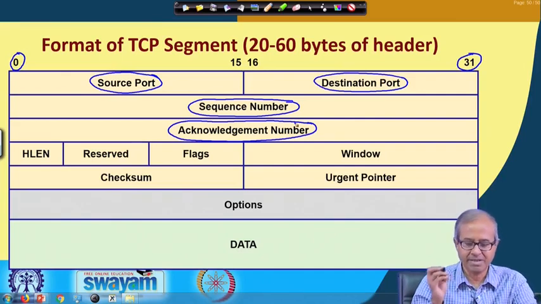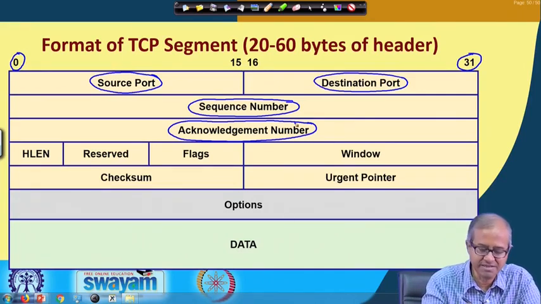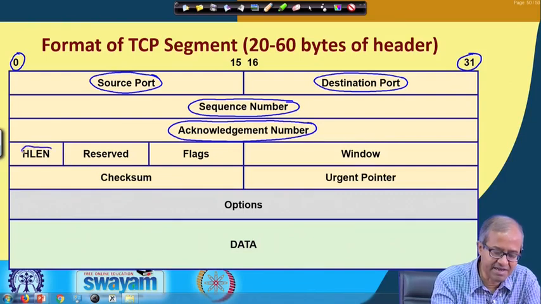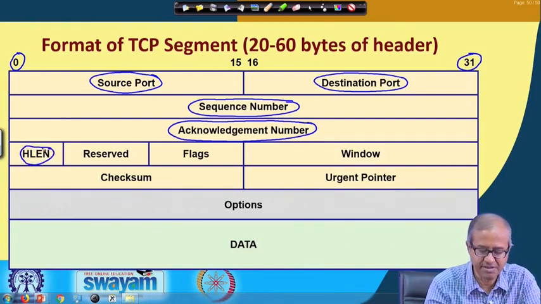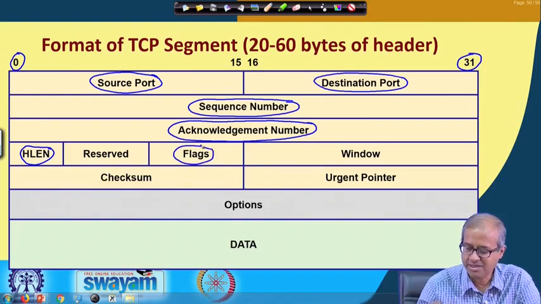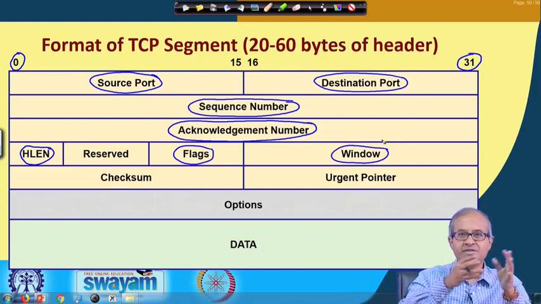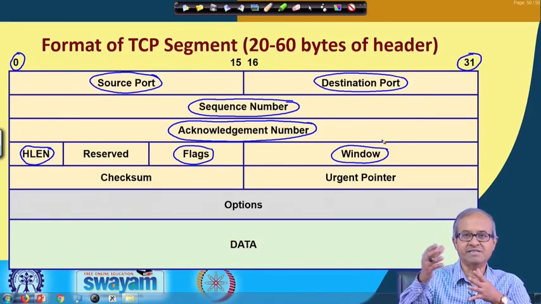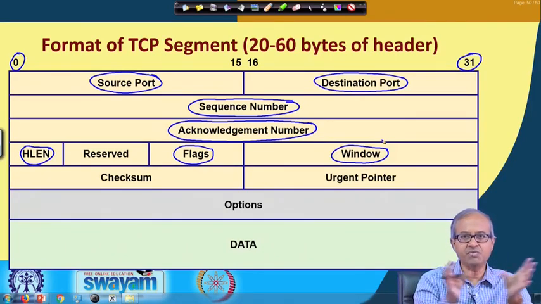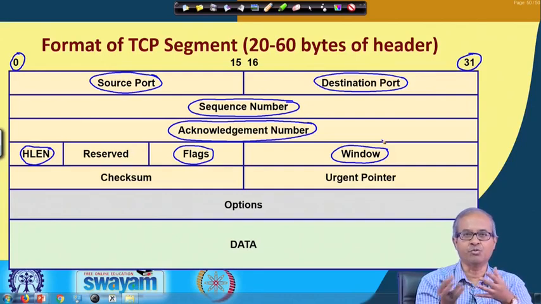Then there are some other fields, like there is a header length, and some reserved field, and there are some flags which I will talk about. There is a window. Well, window is like that buffer I told you. Some data are being sent, some data are being received. So, there are some windows that are maintained by both sender and receiver. This is called a sliding window protocol, but I am not going into detail of this.